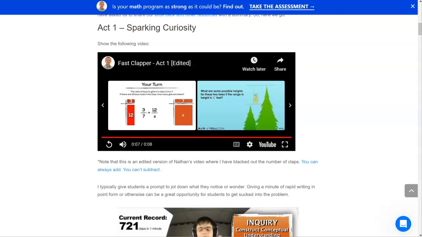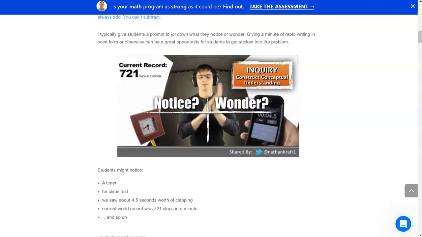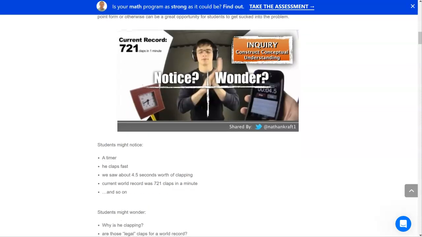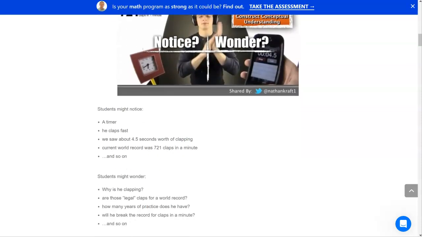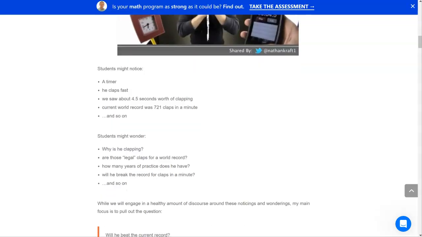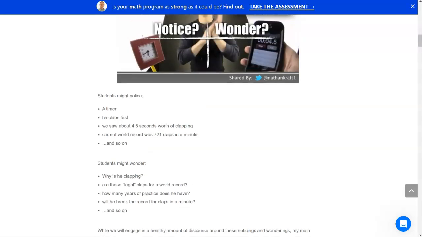So now the students would begin their work with their team to answer the question, is he going to meet or beat this current record of 721 claps in 1 minute? Some of the things they may notice is there is a timer. He claps fast. You only saw 4.5 seconds. And they may wonder, why is he clapping? Are those legal claps for the world record? And so forth. So encourage dialogue in your teams.